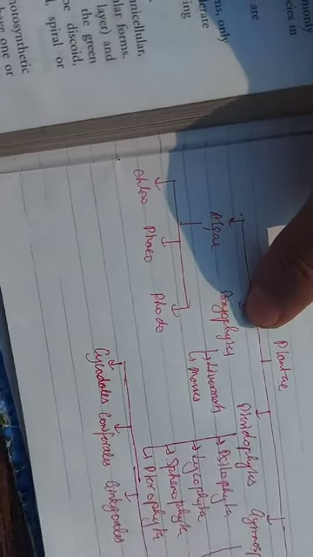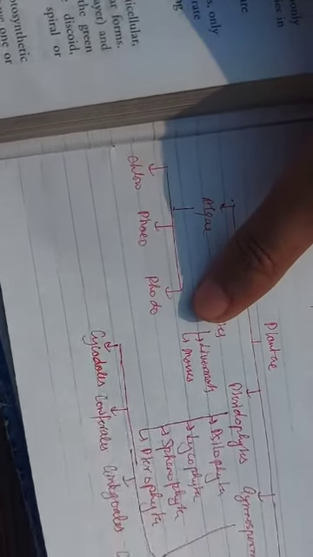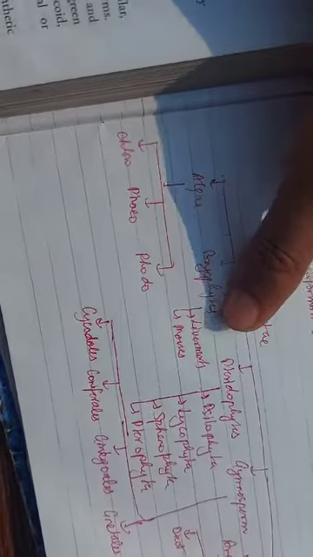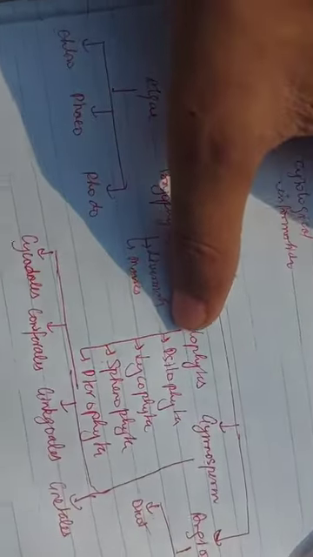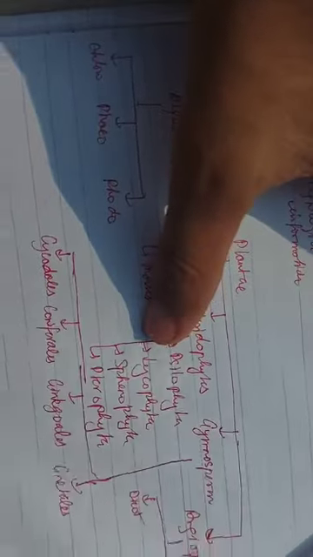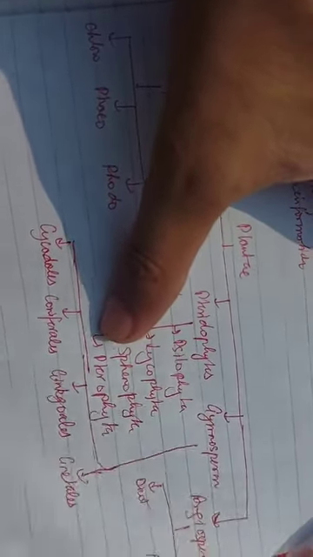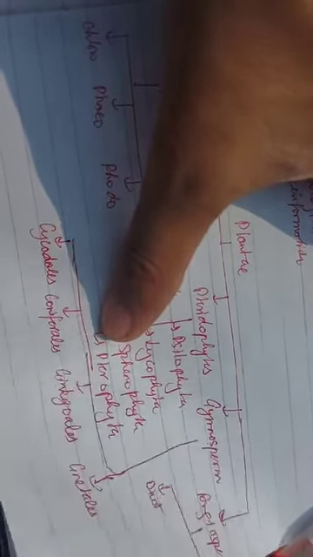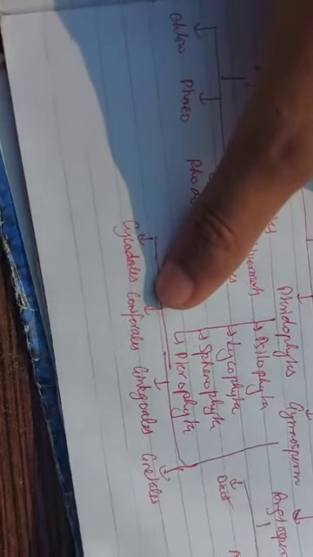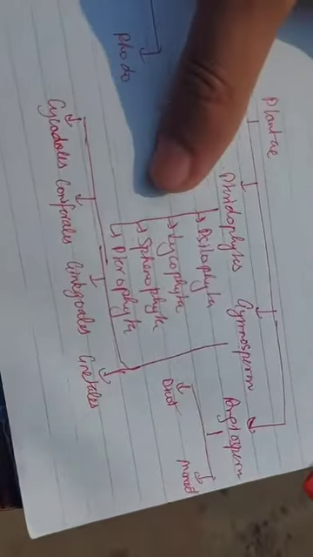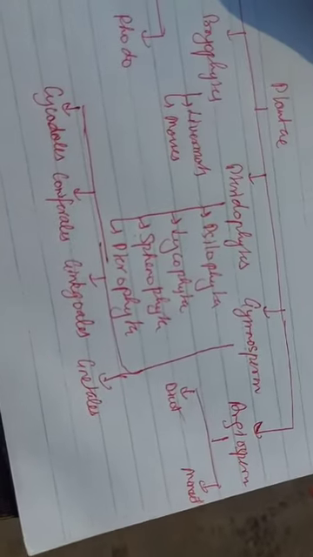The bryophytes are divided into two classes: liverworts and mosses. Pteridophytes are divided into four types: Psilophyta, Lycophyta, Sphenophyta and Pterophyta. Gymnosperms also have four types: Cycadales, Coniferales, Ginkgoales and Gnetales. And angiosperms, as we all know, are dicot and monocot.